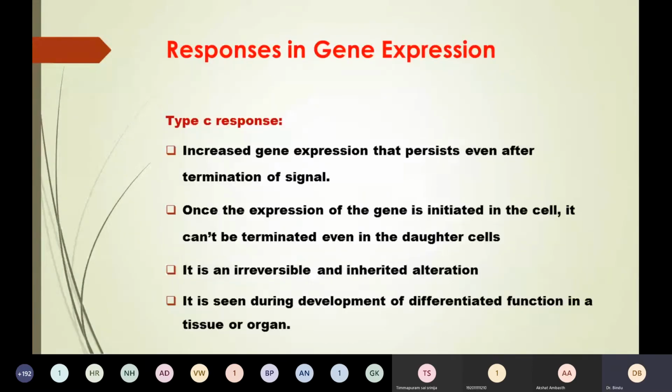Coming to type C response, here there is expression of the genes even after the termination of the signal. The expression of the gene is initiated, and once initiated, it cannot be terminated; it is irreversible and inherited. It is seen during the development of differentiated function in a tissue or an organ.